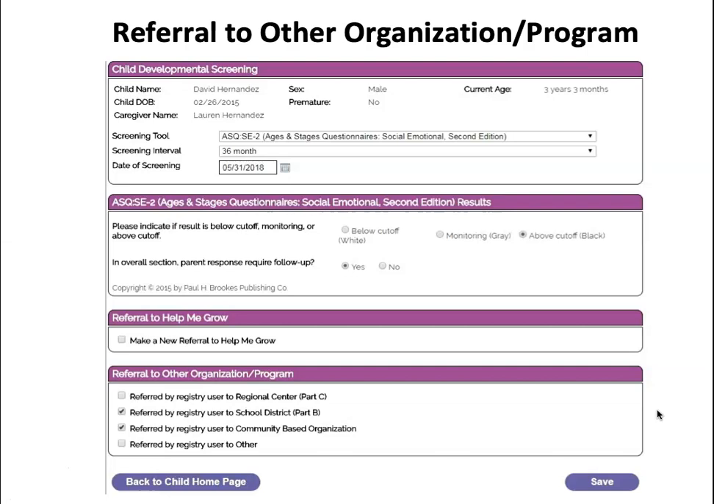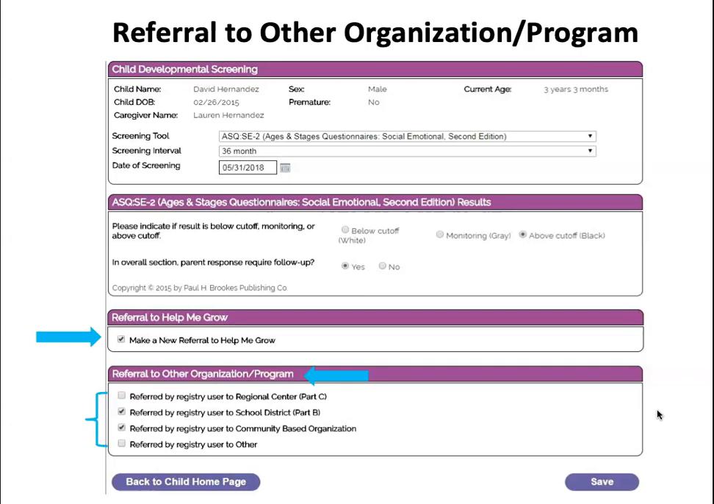Now we'll talk about how to note referrals made to other organizations or programs. On the bottom of every screening entry, you will also see a section that reads referral to other organization/program. This is so you can track referrals that you or your program has made based on these screening results, whether you choose to refer to Help Me Grow or not. So you can click as many as are appropriate.